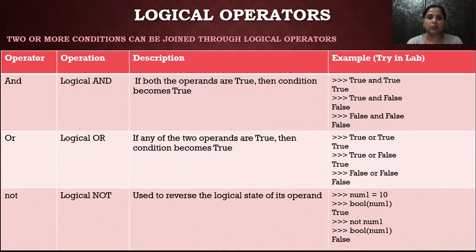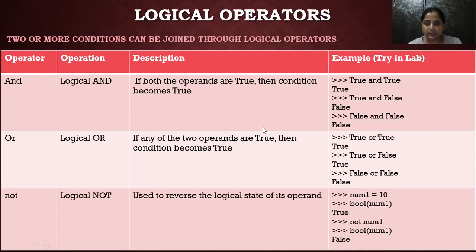Logical and means if both the operands are true, then the condition becomes true. For example, we can say that we need this also, and this also. When all the conditions are in our favor, then only the result will be true. But opposite to and, or says either do this or do this. If any of the conditions becomes true, then the result becomes true.